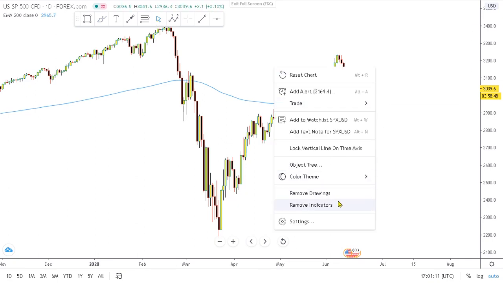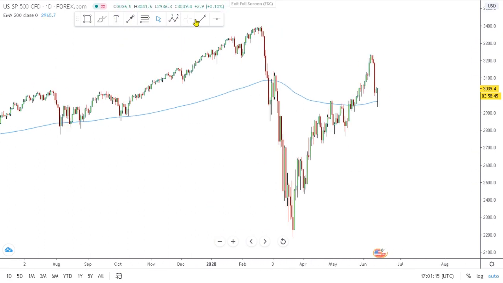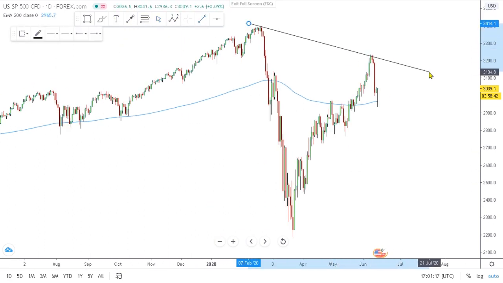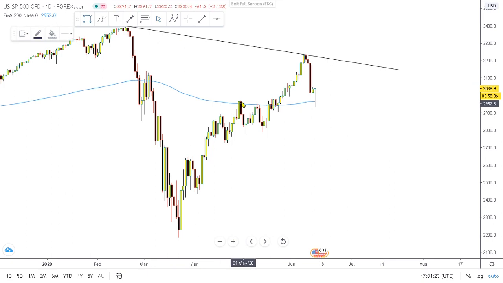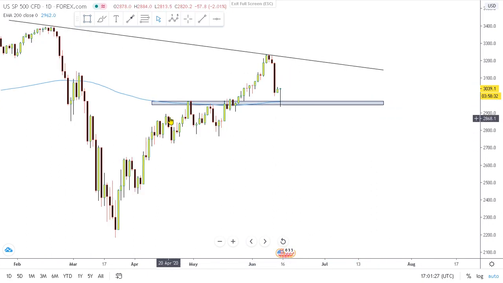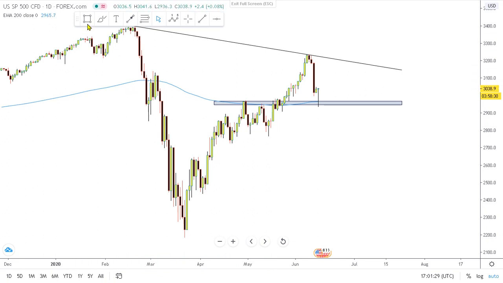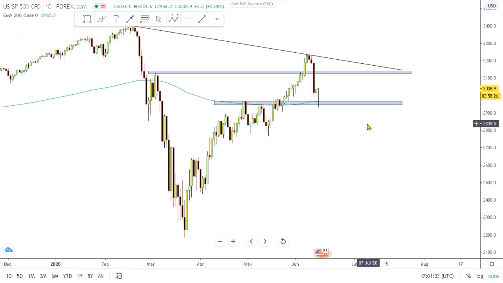Let's draw the trend line. I can see this trend line here, and it is coming in like this, and this is the major support it took last week, and the next one is this one. These are the levels which are into consideration for now.